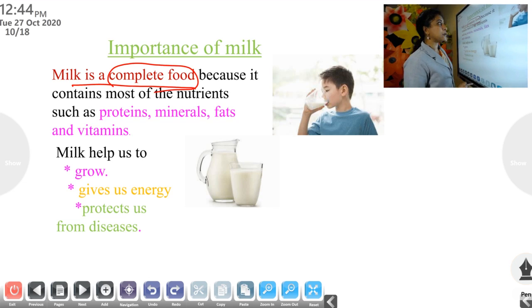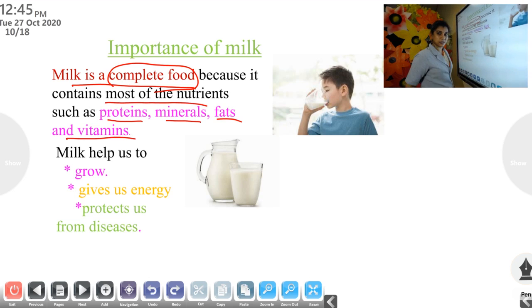Milk is called a complete food because it contains most of the nutrients. Milk contains most of the nutrients like proteins, minerals, fats and vitamins. So milk is called a complete food. You should have milk daily. You are growing children. Okay, so one question is there. Why is milk called a complete food? Milk is called a complete food because it contains most of the nutrients like proteins, minerals, fats and vitamins.